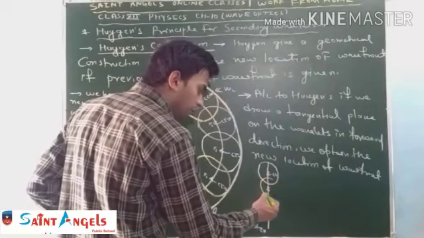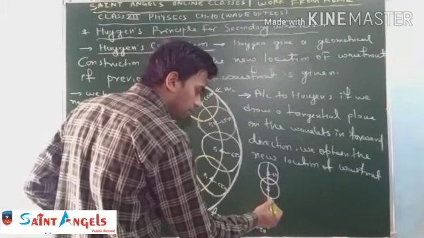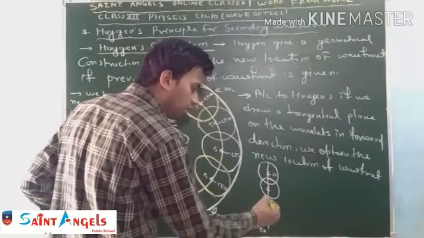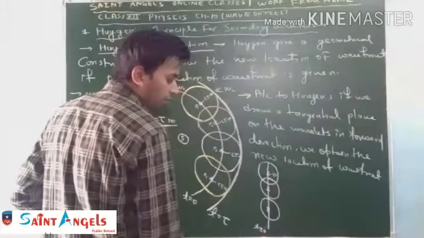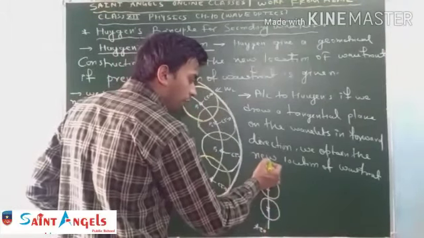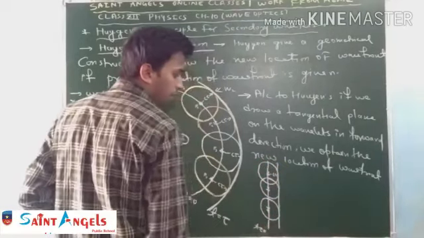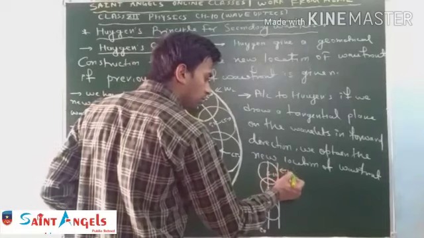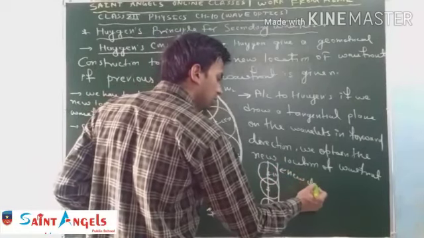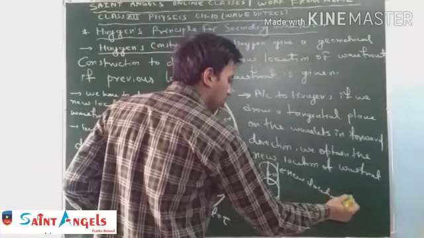Draw the circle with radius c tau with each particle as the center. And if we draw the tangential plane on these wavelets, we obtain the new location of the wavefront.